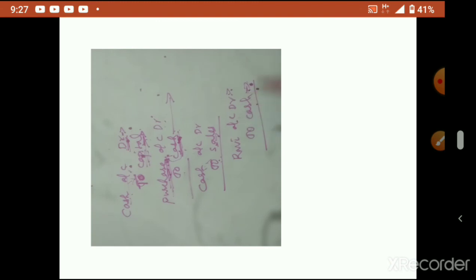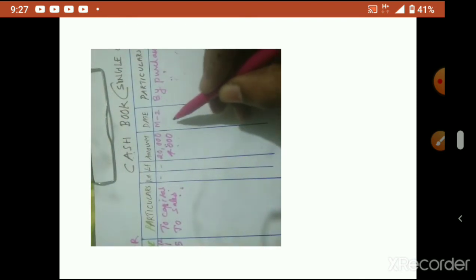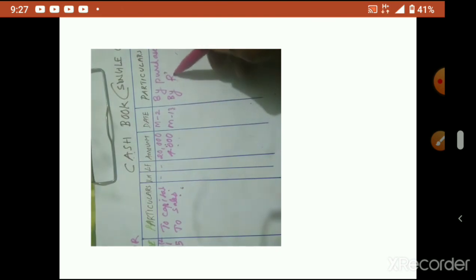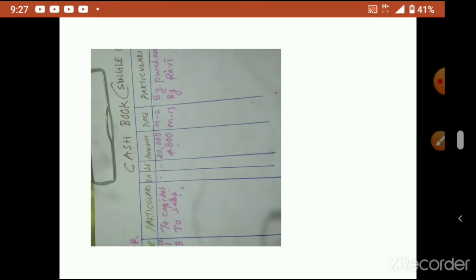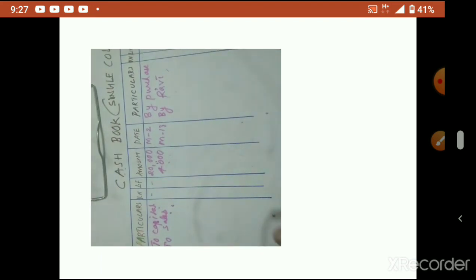Who should be debited? Ravi. So what do you write in the cash book? By Ravi will come. So this will go to the credit side. The date is March 13, by Ravi, 7,000 amount.